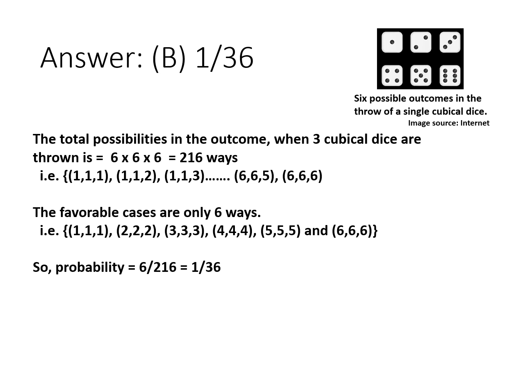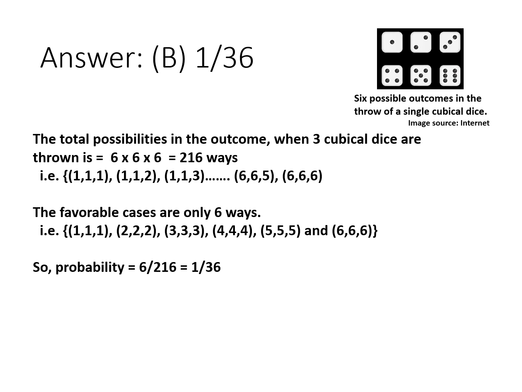Almost all of us are familiar with the shape and the configuration of a cubical dice. A cube has 6 faces, so does a cubical dice, with a number of dots impressed upon the faces.